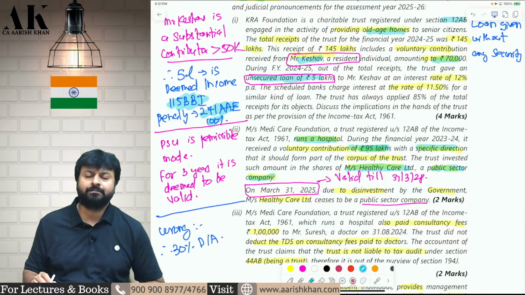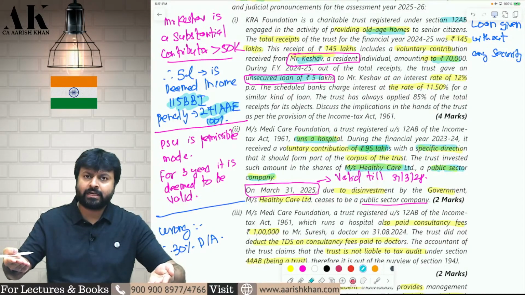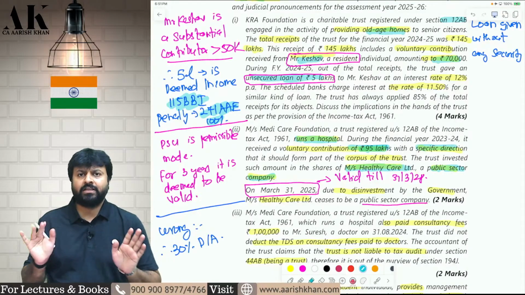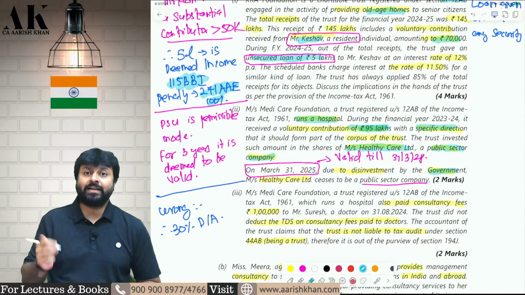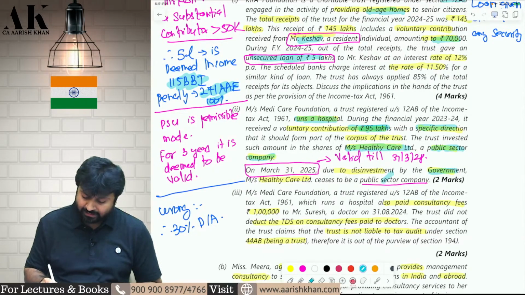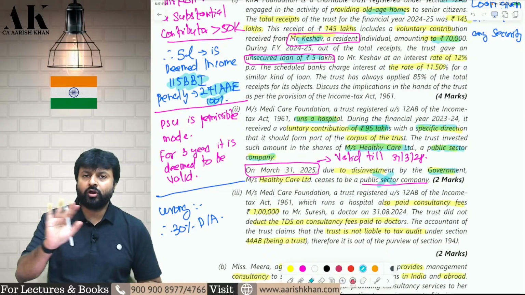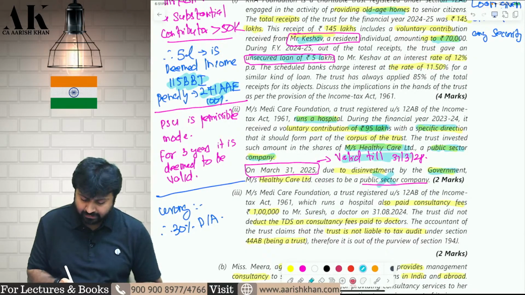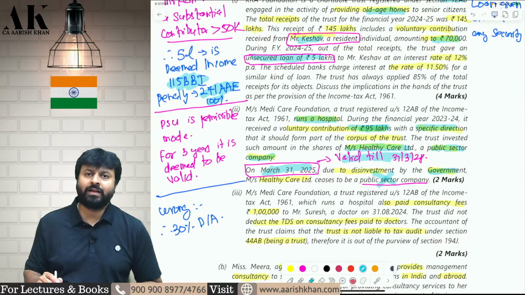Everything is correct. So I got corpus donation. I invested in the shares of a public sector company. Shares of a public sector company are covered in what? In 11(5). Everything is fine. Now later on, the government sold the stake in that company and that company ceases to be a public sector company. So will my exemption also go? So your exemption will not go for a period of 3 years from the date on which the government ceases to be what? A shareholder of that particular company.